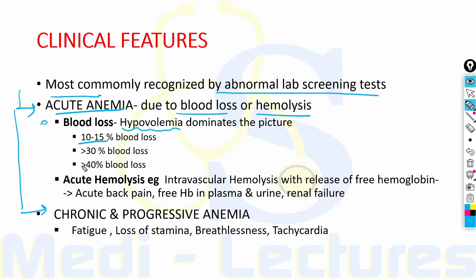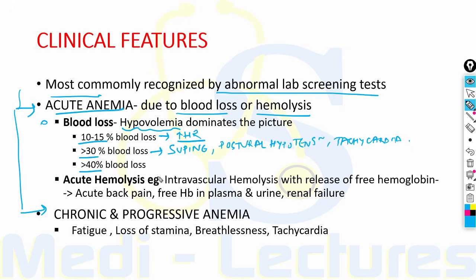Now, depending on the magnitude of blood loss, 10 to 15% of the total body blood loss is well tolerated, and there is only a mild tachycardia. On the other hand, if there is more than 30% of blood loss, the patient prefers supine position, shows postural hypotension. Therefore, he prefers the supine position. Also, there is tachycardia.